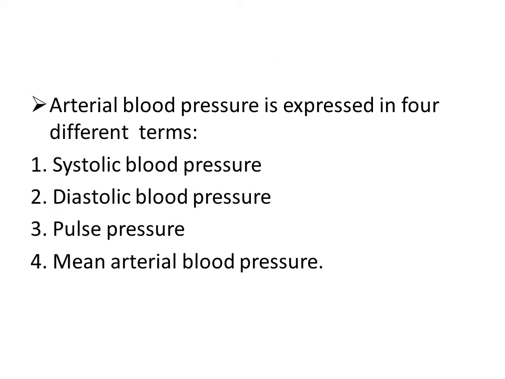Arterial blood pressure is expressed in four different terms. First, systolic blood pressure. Second, diastolic blood pressure. Third, pulse pressure. And fourth, mean arterial blood pressure.